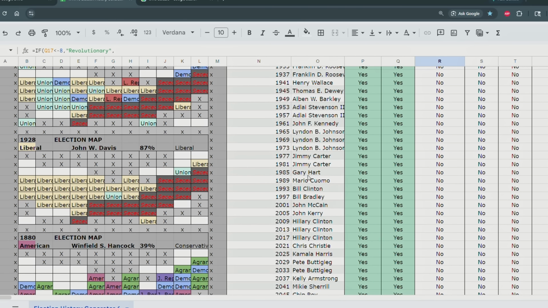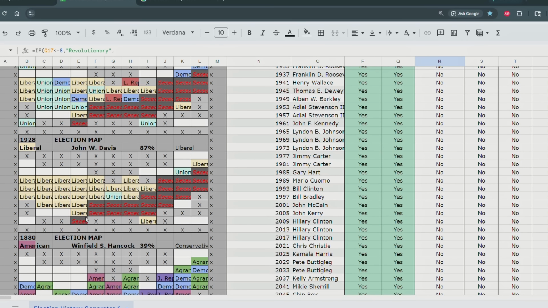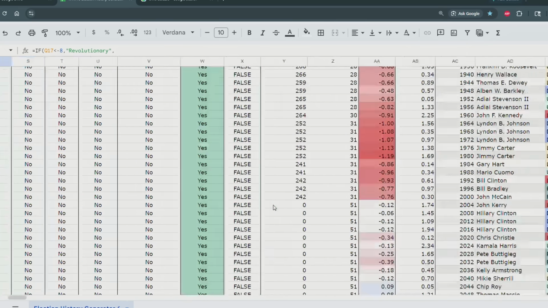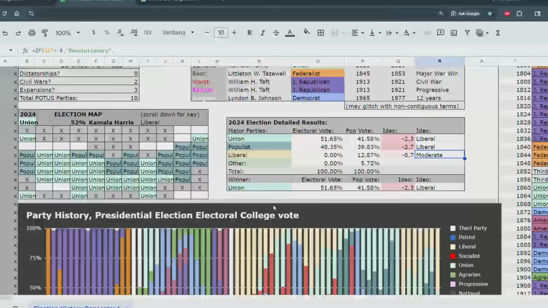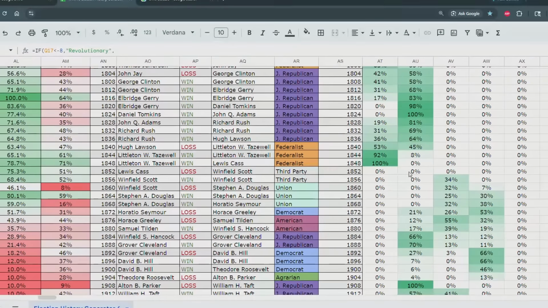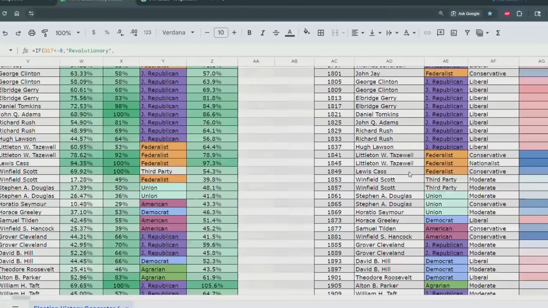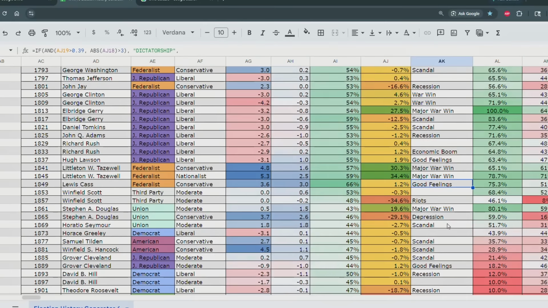Oh, and here's an interesting thing. Wow, would you look at that? Lots of secession. Let's see when that happened. So we can scroll up and we can see when that civil war happened. So the country had 2 civil wars. One of them caused a bunch of states to secede. Let's see where I can find that. Right over here. So in the detailed political history, you can see where the civil wars and everything was.